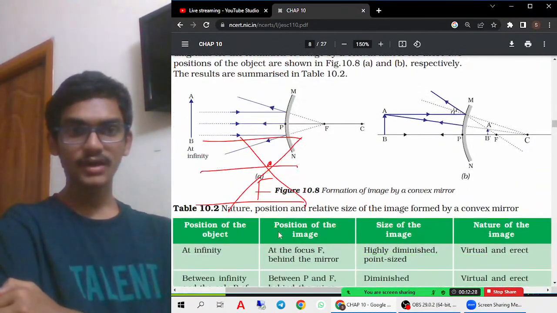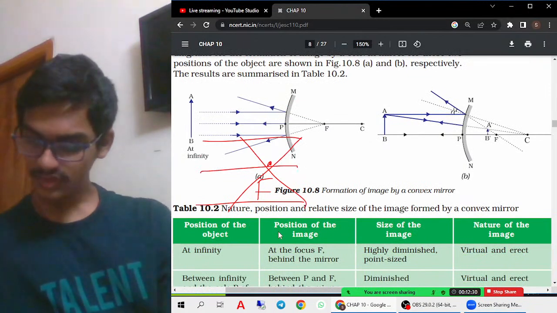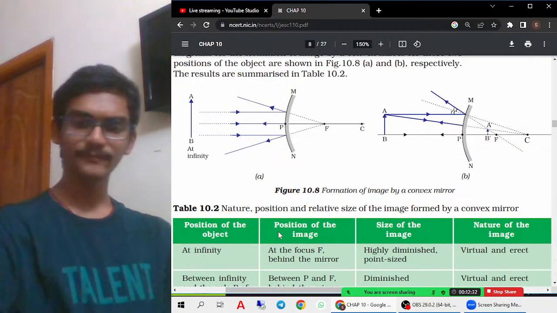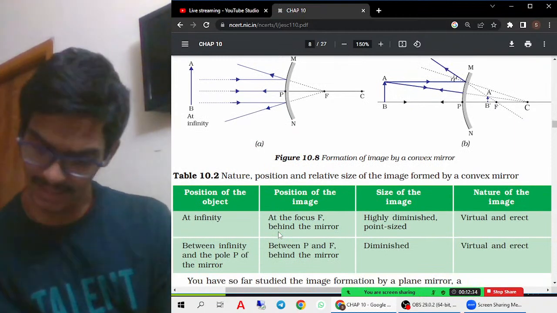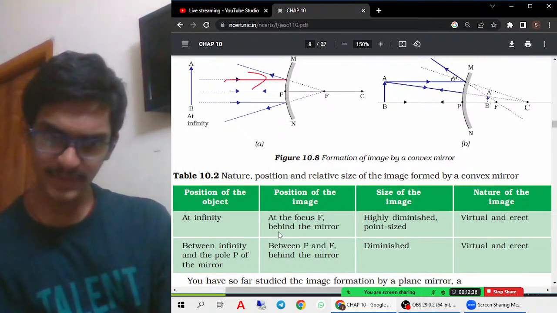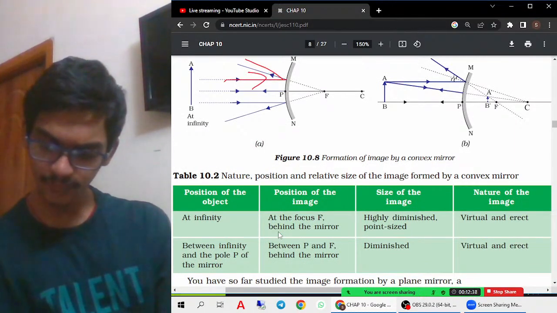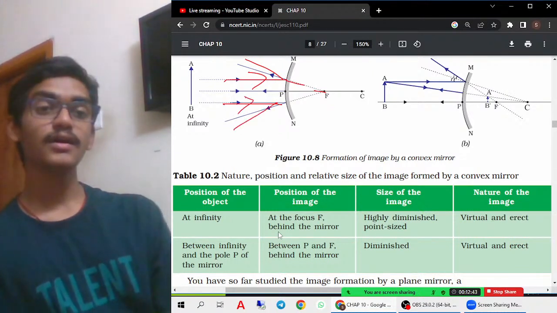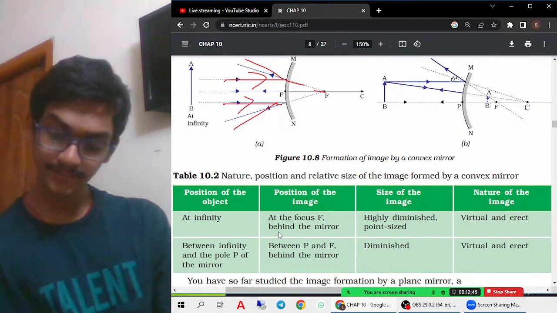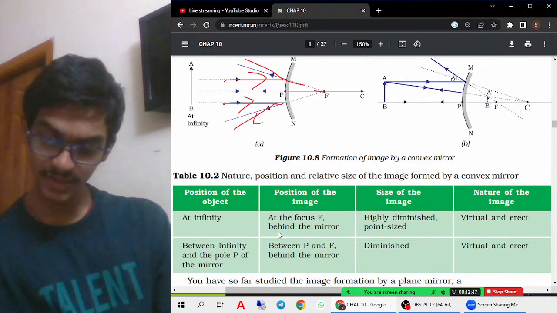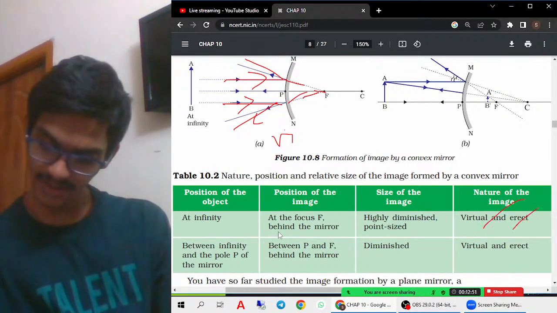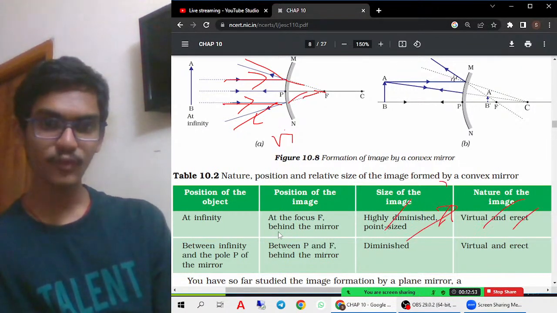Whereas the convex mirror situation is quite different. The light rays are passing parallel to the principal axis, and after striking the mirror they appear to form at focus. So what we understand is that here the object is at infinity and the image formed is behind the mirror, and it is virtual, erect and highly diminished, and point sized also.